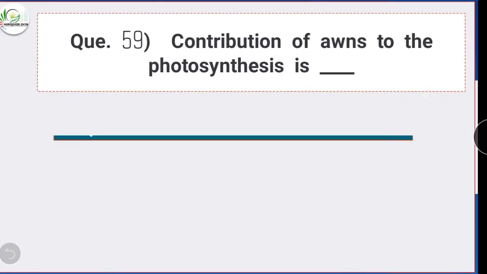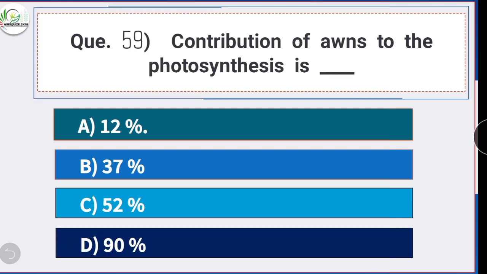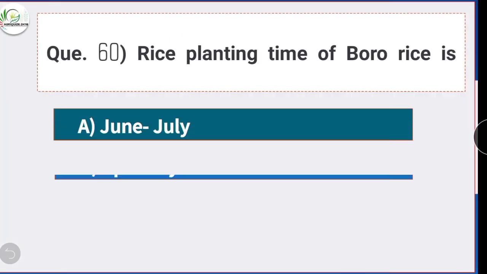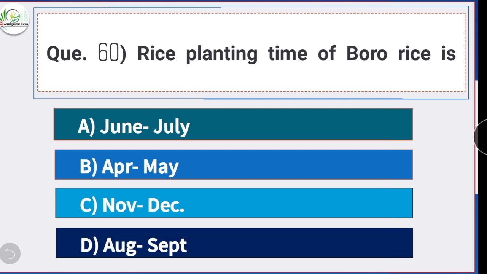Question number 59. Contribution of ears to the photosynthesis is, option A is the correct answer, 12%. Contribution of photosynthesis through flag leaf is 52%, while through ears is 12%. Question number 60. Rice planting time of Bodo rice is, option C is the correct answer, November to December. The rice planting time of Bodo rice is November to December.